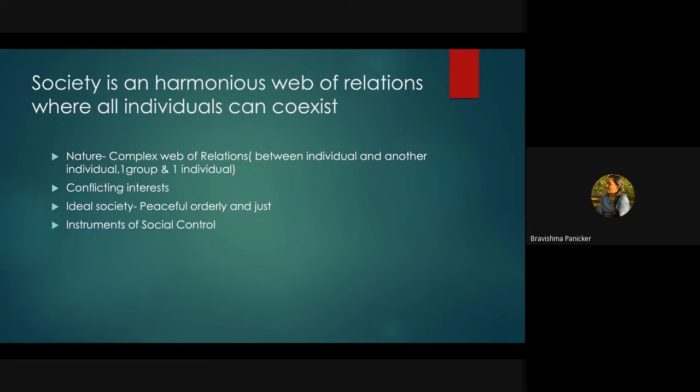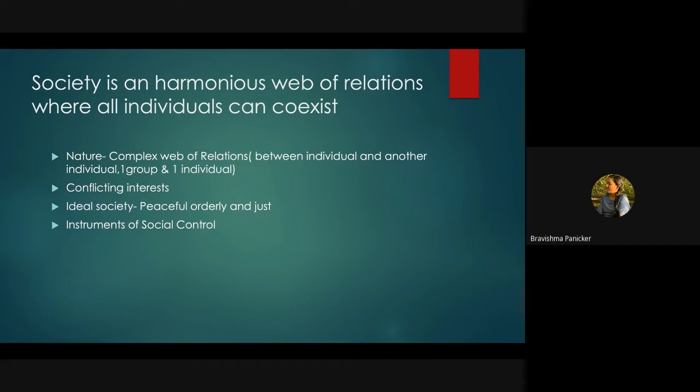So there may be chances of conflict between their interests, right? For example, if I want to buy a particular piece of land, and another person from our group also wishes to buy the same property, there will be a conflict of interest between both of us. Likewise, in a society, where such relationships exist, there may be conflicts of interest. To cope with these situations, we need an ideal society: a peaceful, orderly, and just society.